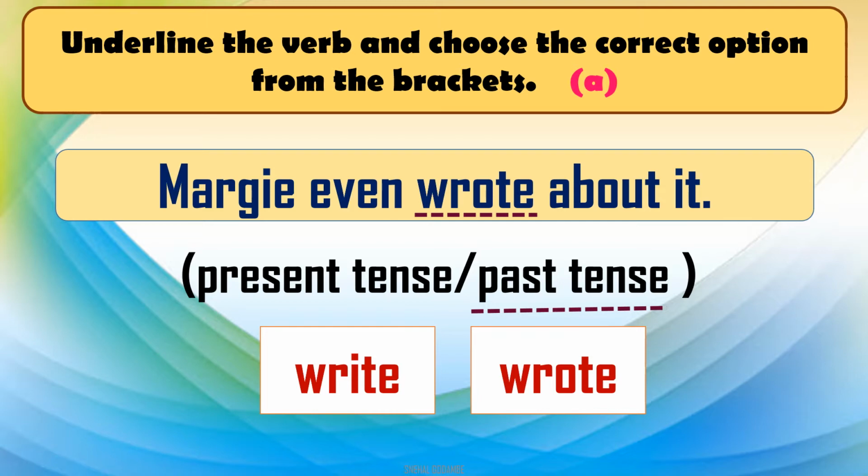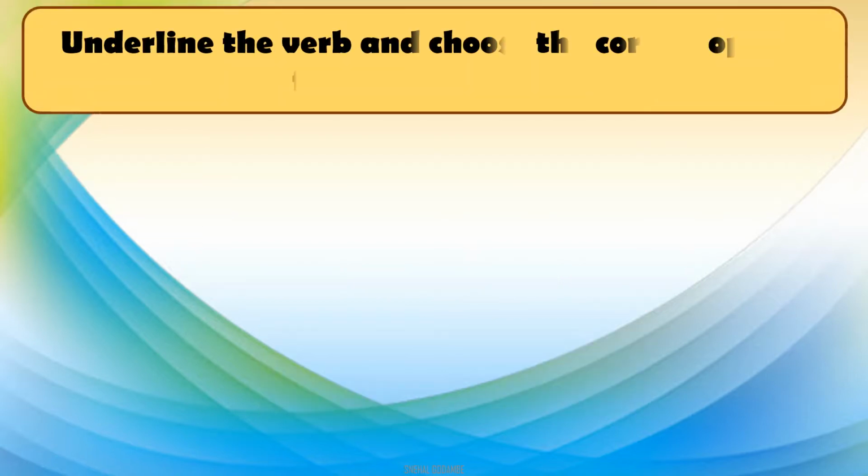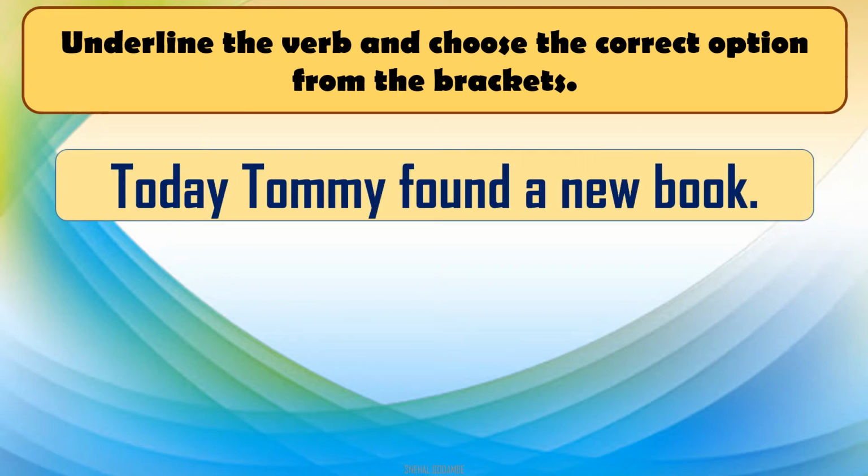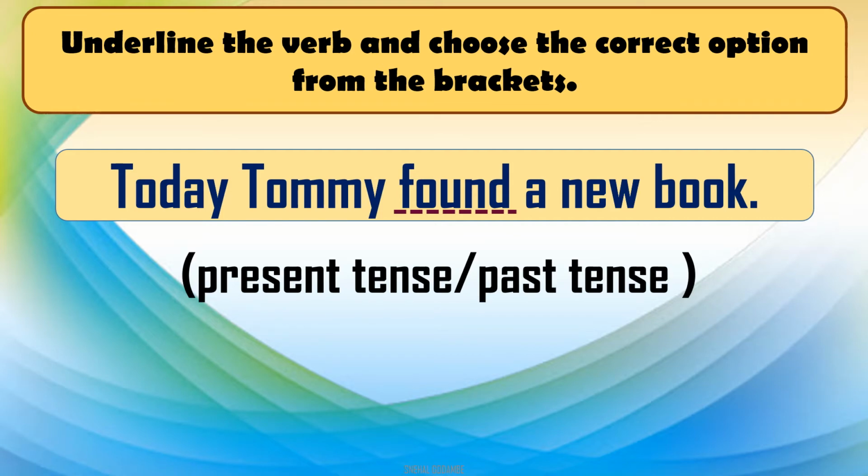We'll move to the next sentence. Today Tommy found a new book. So we have to underline the verb. Found is a verb here again, and then we will go for the options.